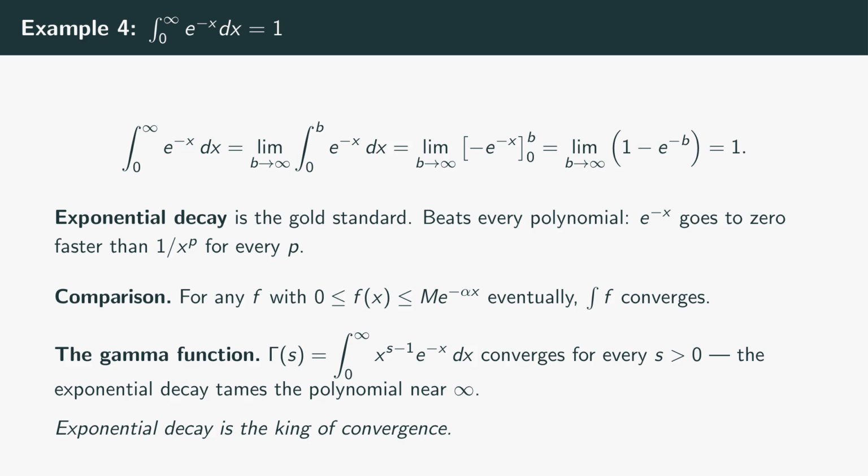Why does this matter? Because the gamma function, the continuous extension of the factorial, is defined by gamma of s equals the integral from 0 to infinity of x to the s minus 1 times e to the negative x dx. For every s greater than 0, the integrand is a polynomial, x to the s minus 1, times exponential decay. The exponential dominates as x approaches infinity and crushes the polynomial, ensuring convergence. The gamma function exists because exponential decay beats every polynomial. Same idea makes the normal distribution work, makes the Laplace transform work, makes most of probability theory go through. Exponential decay is the king of convergence.